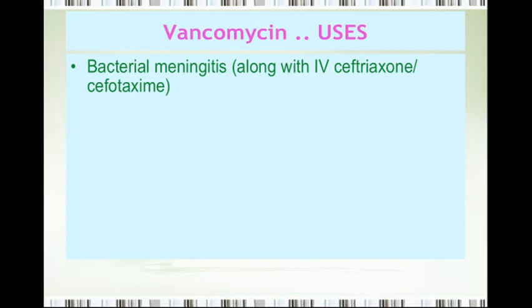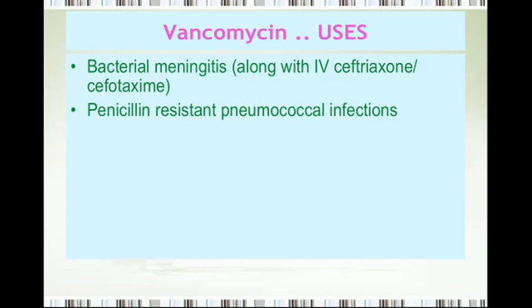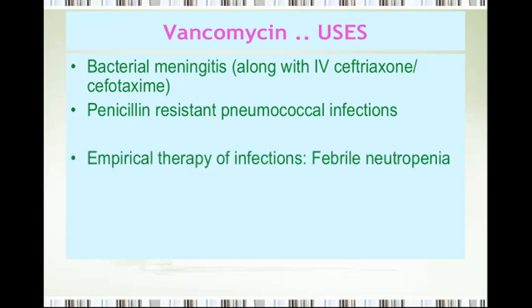The other uses include bacterial meningitis, along with ceftriaxone, as well as the 4th generation cephalosporins or cefotaxime. You can think of using it for penicillin resistant pneumococcal infections and empirical therapy of infections. That's febrile neutropenia. Patients suffering from neutropenia, getting an infection and getting fever, that's called empirical therapy. Patients on cancer chemotherapy are also likely to be susceptible to infections.